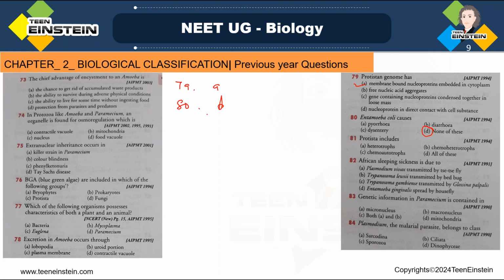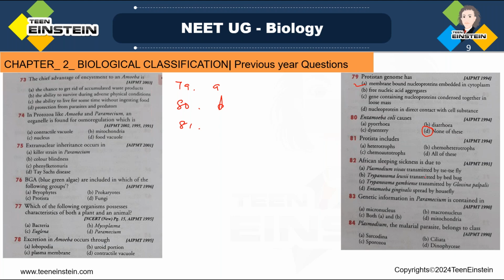Next question number 81. Protista includes option A, heterotrophs, option B, chemoheterotrophs, option C, chemoautotrophs, option D, all of this. See, kingdom Protista includes all the organisms like flagellates, diatoms, dinoflagellates, slime molds, ciliates, sporozoans, sarcodines, all these are included.